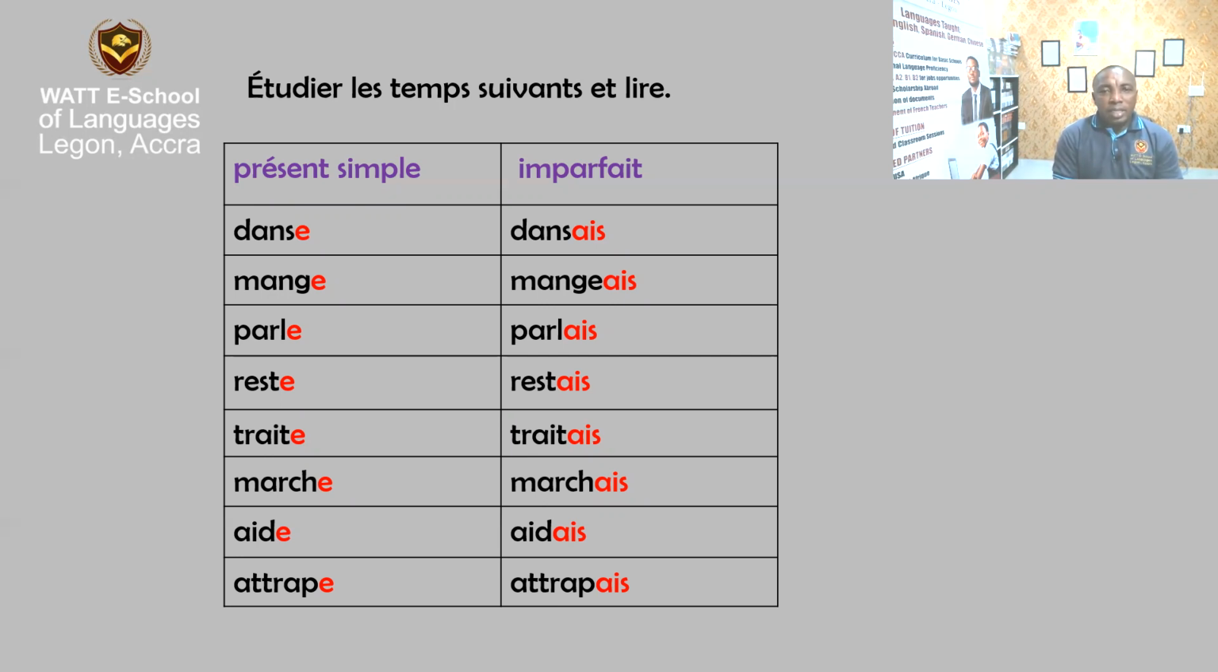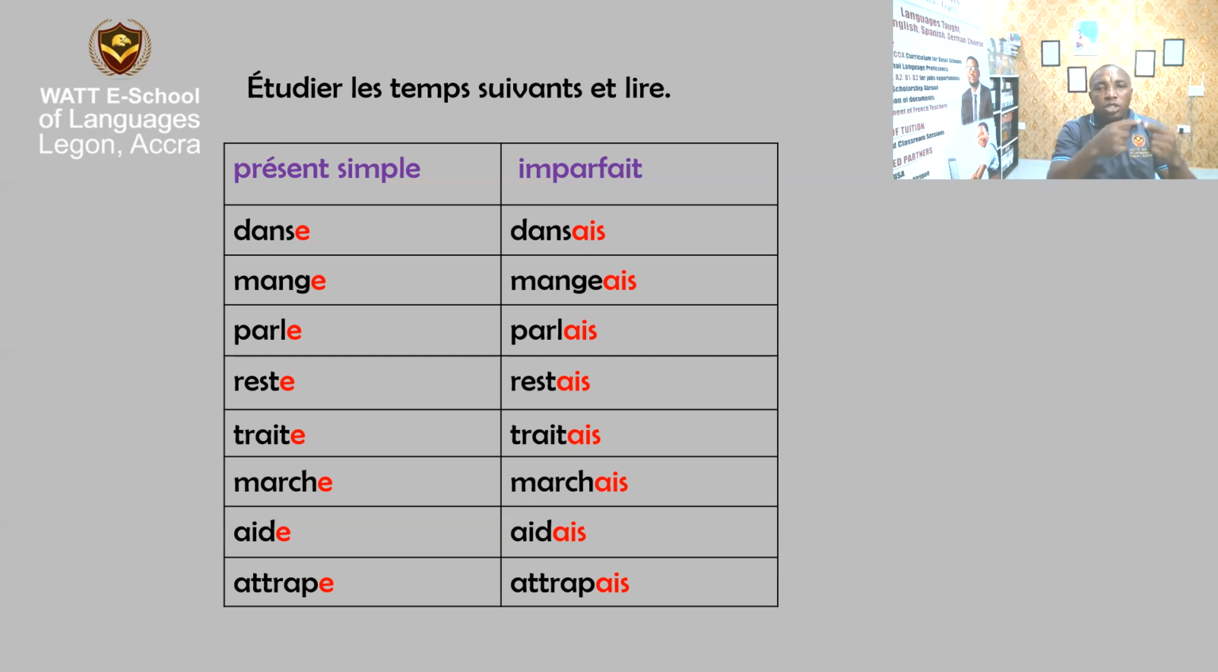Now attrape is the same. You understand that the personal pronoun je ends with a vowel, and attrape begins with the vowel a. And we have two vowels close together. So the two vowels that are close together cannot remain there. So you cannot say je attrape. So the rule says that we need to take the e out and bring in an apostrophe.